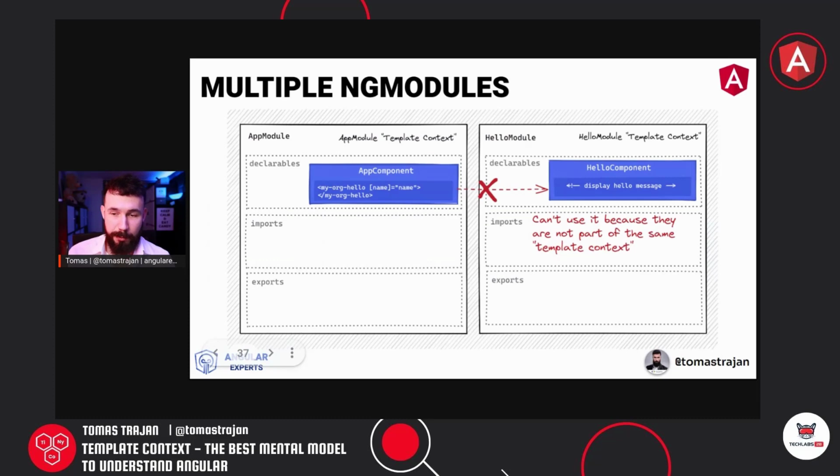Now, if we try to compile the application again, we would see the situation has changed. Our application now has two modules. That means it has two template contexts. The application component belongs to the app module, and it still tries to use this hello component in its template, but it cannot, because now it's not part of the same template context. As we can see here, the hello component is in the declarables array of the hello module, so it's part of the hello template context, and those two are not referenced between each other, so it is not possible, and we are going to get exactly the same error again.